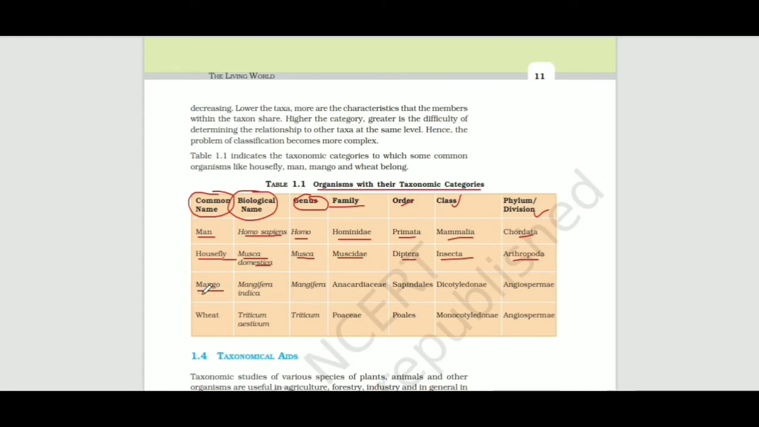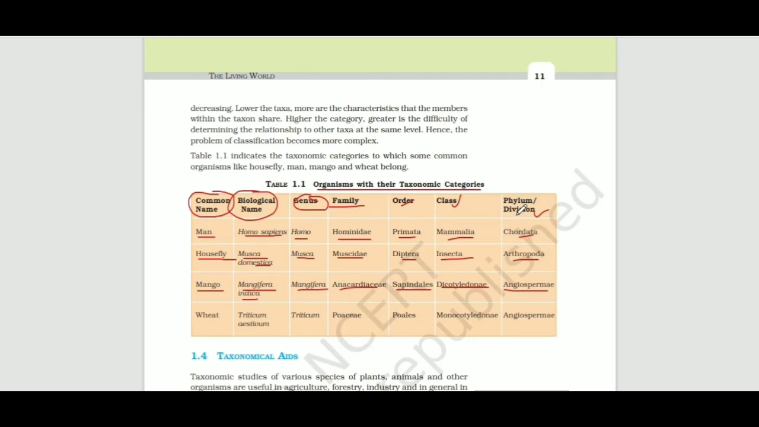Now here is a plant, mango. Mango's biological name is Mangifera indica. Mangifera stands for genus and indica stands for species. Anacardiaceae is the family and Sapindales is the order. Dicotyledonae is the class, as they have two cotyledons, so they are classified into the group of dicotyledons. And they are angiosperms as division.